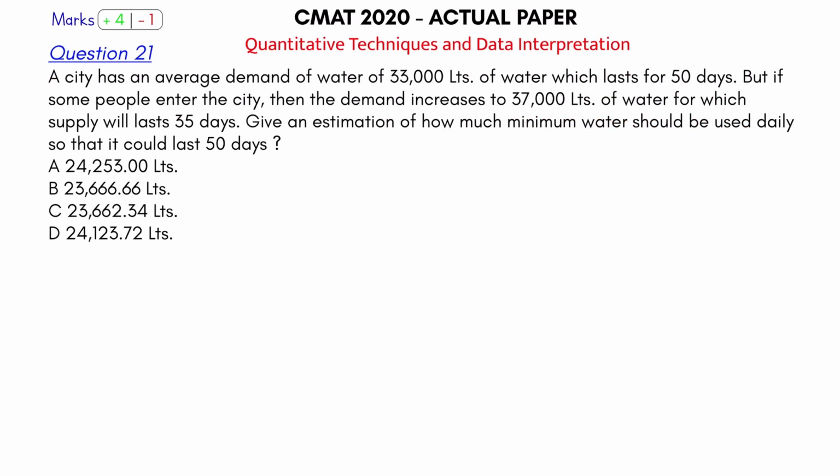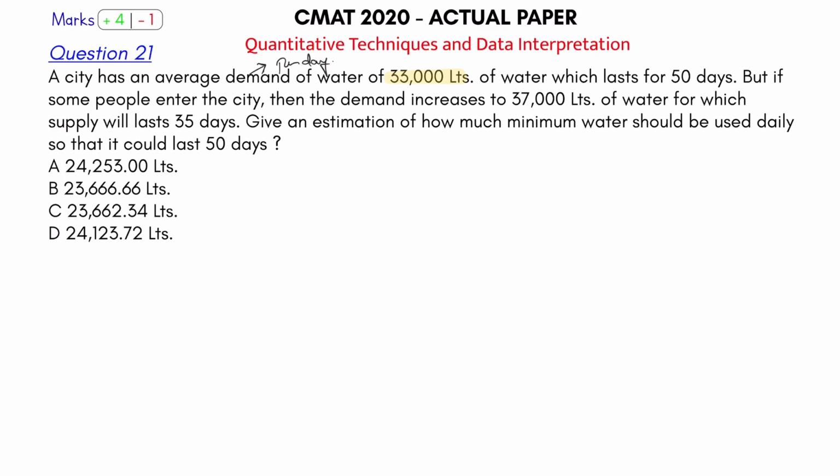Let's come on and face ball number 21, question number 21 in quantitative aptitude section. So what is the question saying here? Let's see if there's a 4 or a 6, or will I have to be defensive here. A city has an average demand of water as 33,000 liters. Okay, what is average demand? Average means per day. Okay, so that is a language that is being used here.